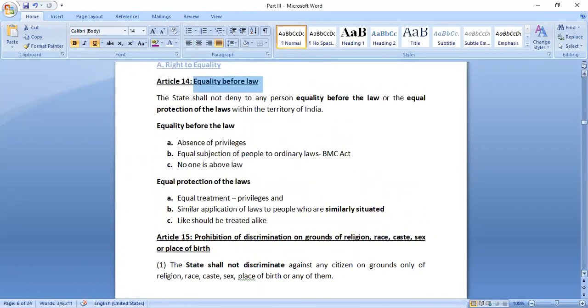Once you remember those things, then you can go to understanding the concepts, right? That there are 2 different things: equality before law and equal protection of law. Similarly, what all things the state can do and what all things the state cannot do. So like that you can try to remember the concepts.